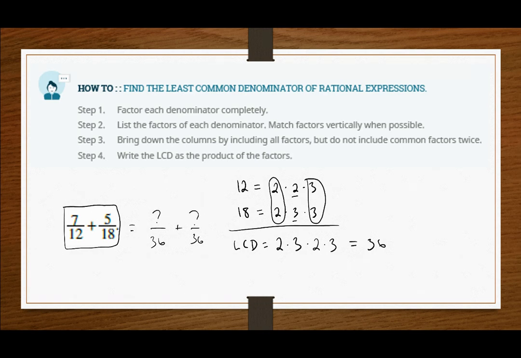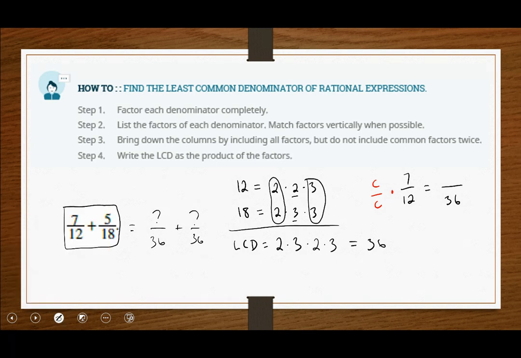So how do I create an equivalent expression that has the denominator that I desire? Well, let's look at, for instance, 7 over 12. We want the denominator to be 36, but to create the equivalent, what we need to do is multiply by a missing factor. By multiplying the numerator and denominator, we create an equivalent fraction without changing its value, just the look. So what factor is missing?